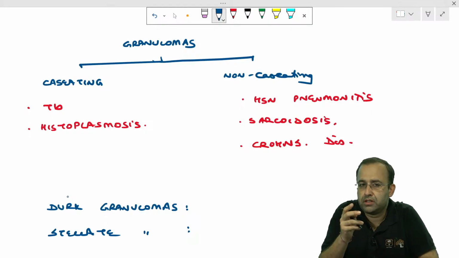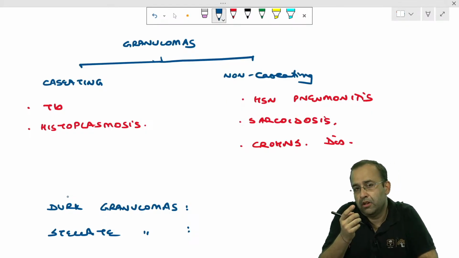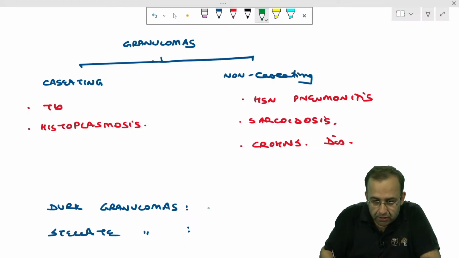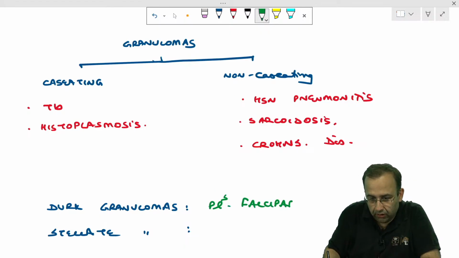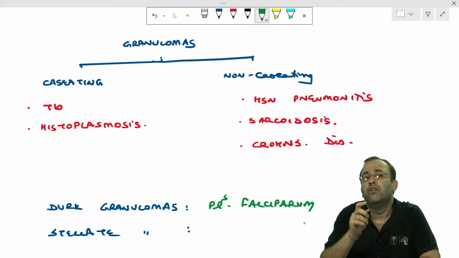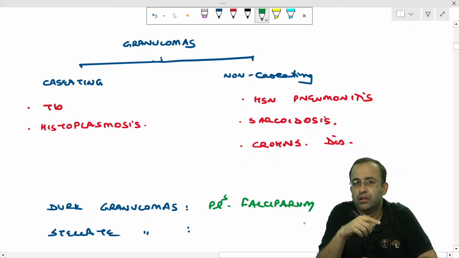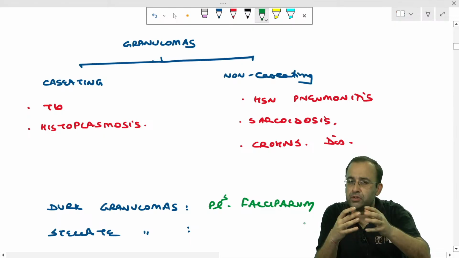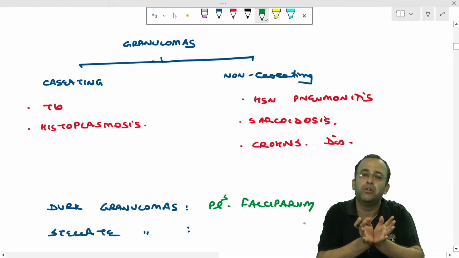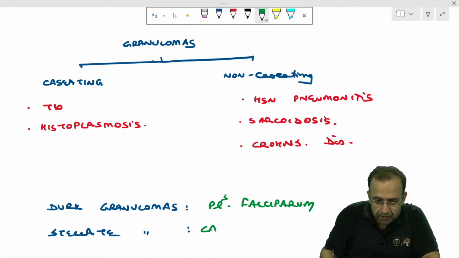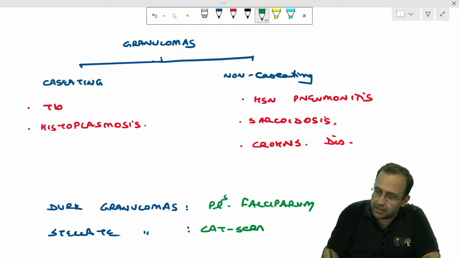Dark granulomas are seen in malaria. Which malaria? Plasmodium falciparum. They are associated with malaria, that is Plasmodium falciparum. Versus stellate granulomas, that is central necrosis with peripheral infiltrate by neutrophils. Stellate granulomas are a feature of cat scratch disease.